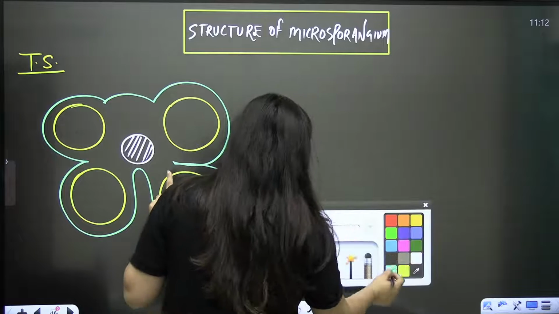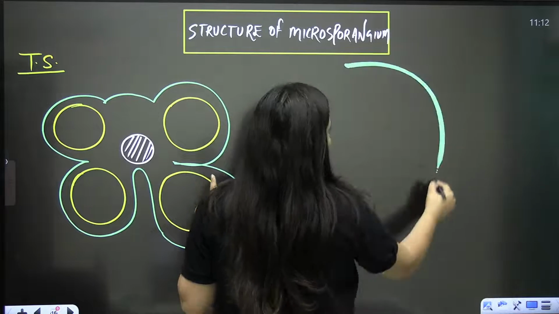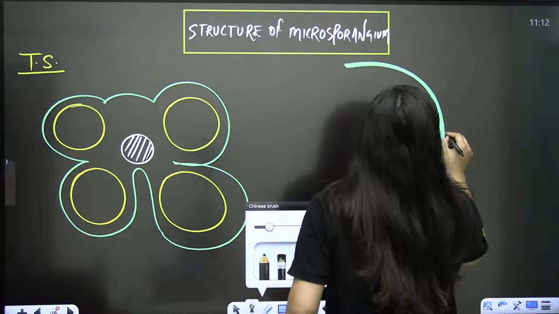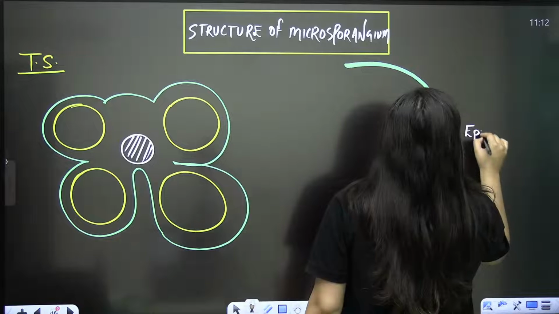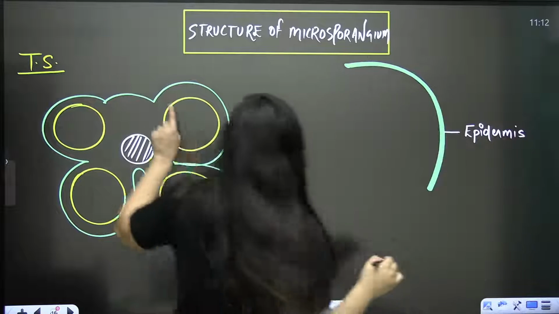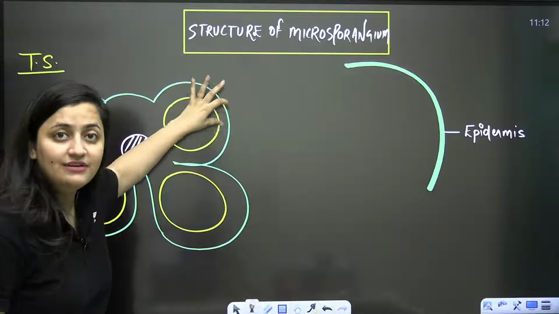Let's start with the outermost layer. This outermost layer is the epidermis. This is just the general outline, but we have different layers present here.